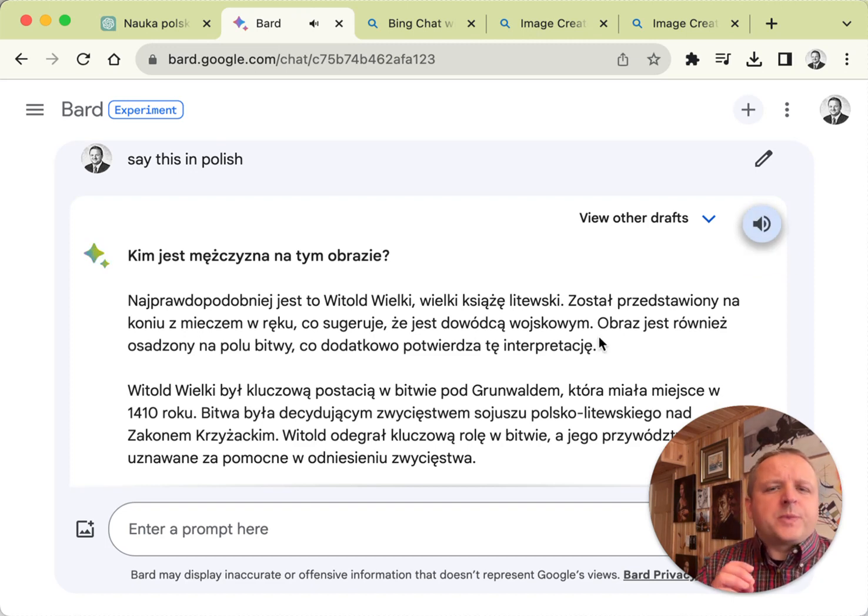All right, so this is a very good Polish pronunciation. It's fluent. It's not as robotic as they used to be. So a very nice way for a student to get not only writing skills but also some listening comprehension on top of it. So now let's switch to Bing.